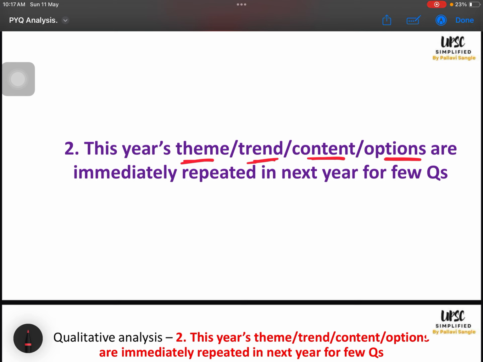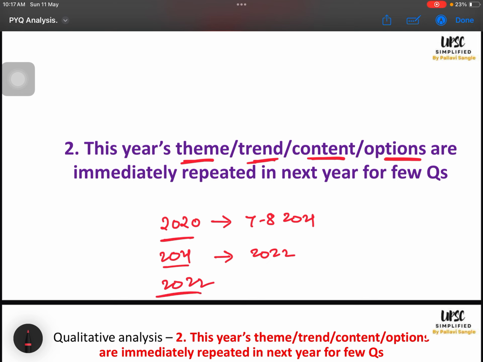Whenever I used to analyze PYQ, I used to find, and others' observations might also be the same, that 2020 themes, concepts and content will directly be repeated in 7-8 questions in 2021. Same with 2021 to 2022, and the same with 2022 to 2023. I will prove this with some screenshots, and this is very much proven. Everybody knows this, right?